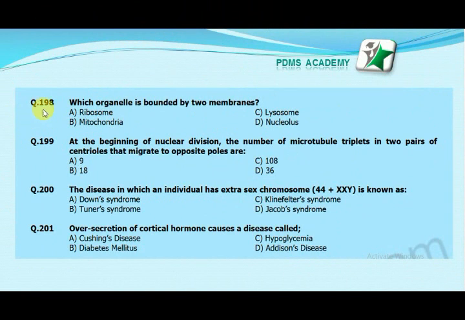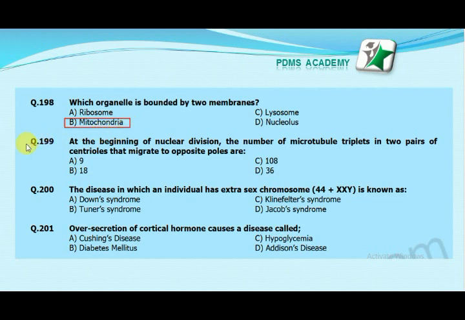Our next MCQ is: which organelle is bounded by two membranes? Option A, ribosomes; option B, mitochondria; option C, lysosomes; option D, nucleolus. Our correct answer is B, mitochondria.